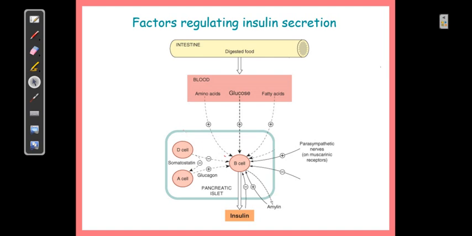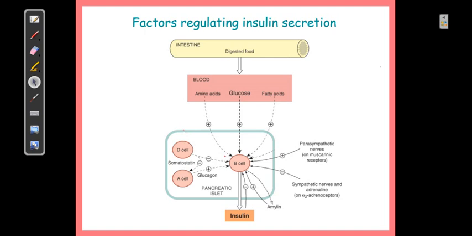On the other side, it is the sympathetic nerve, or you can say exogenous adrenaline, for example the presence of adrenaline from the adrenal medulla. This can also control the blood sugar level, and it does this by inhibiting the pancreatic beta cells, especially through action on the alpha 2 adrenoceptor, which inhibits the beta cell directly.